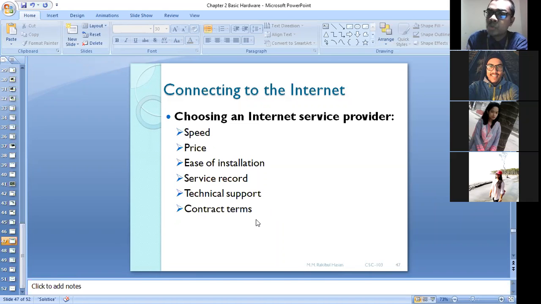You can also talk with other people who take their service before taking service from that specific ISP. Then you will get some idea what type of service they are going to give us. Are they providing superior quality service, or bad quality service?